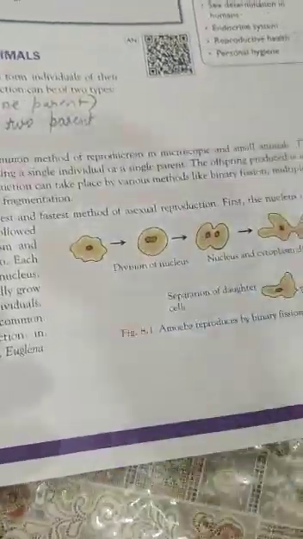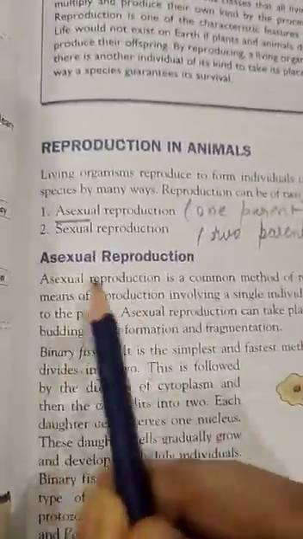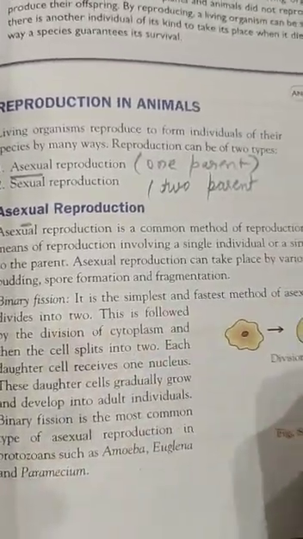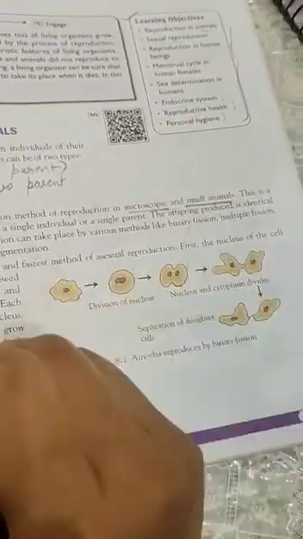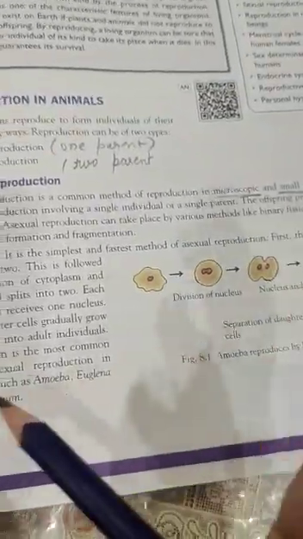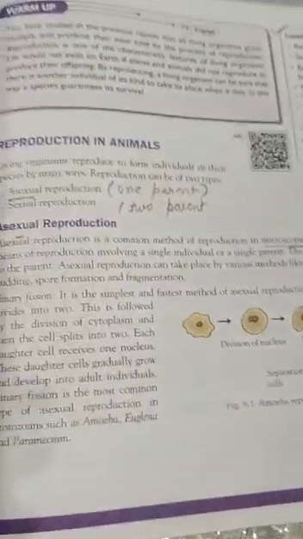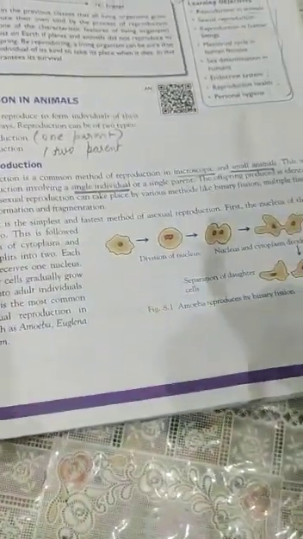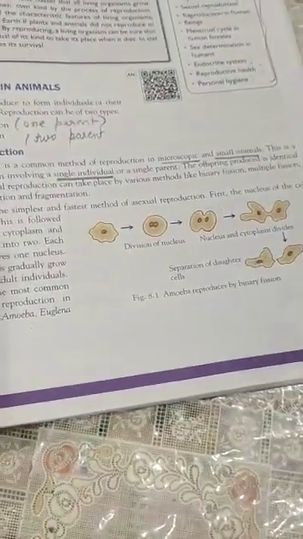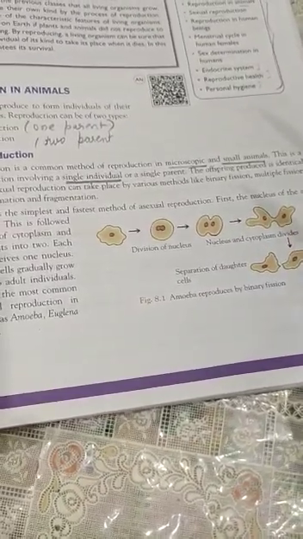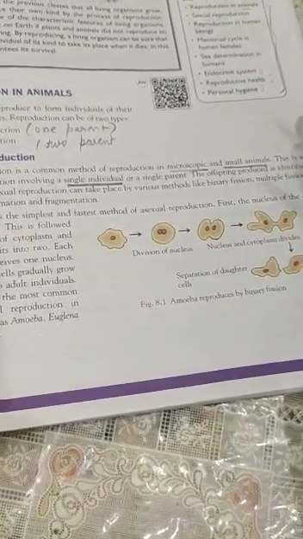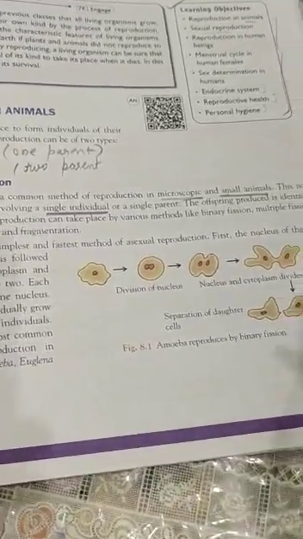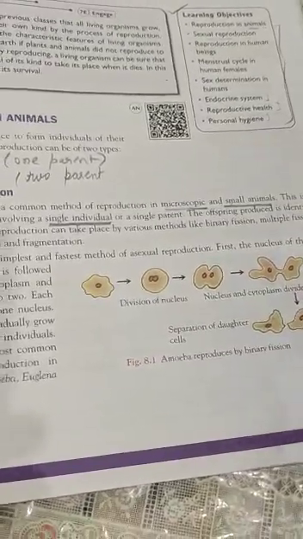Asexual reproduction is a method of reproduction in animals which are very small, or that we can see only with a microscope. Basically, as I told you, asexual reproduction involves only a single parent, so the offspring is totally identical to the parent. For example, if there is a money plant, the mother plant will reproduce a plant just like itself, totally identical to the parent.